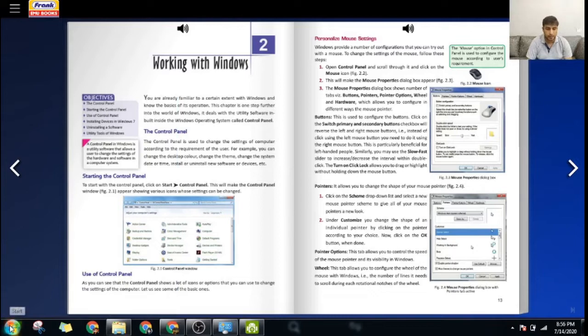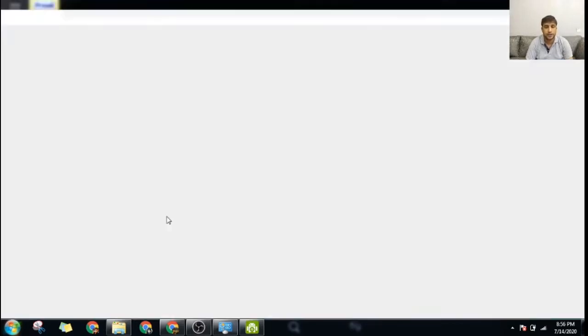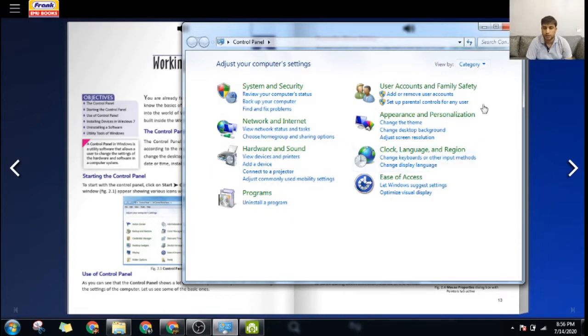This is the start button on the left hand corner. The moment you click the start button, there is the control panel on the right side pane. You see it says control panel here, and you click the control panel, and this is how the control panel looks.